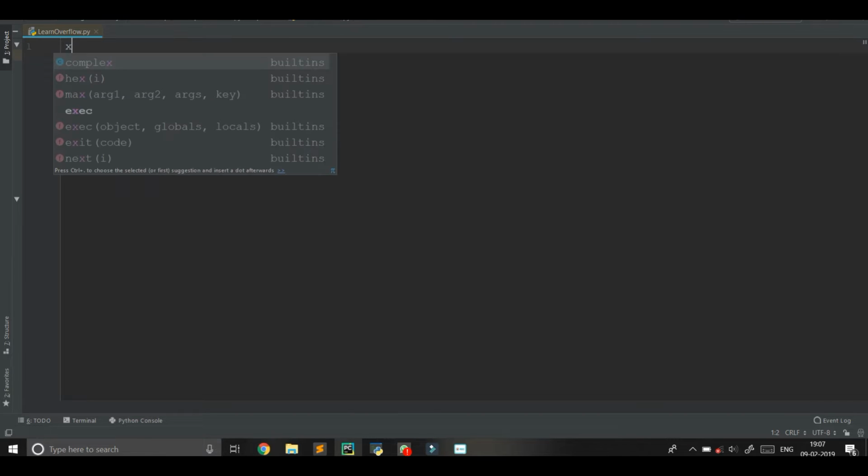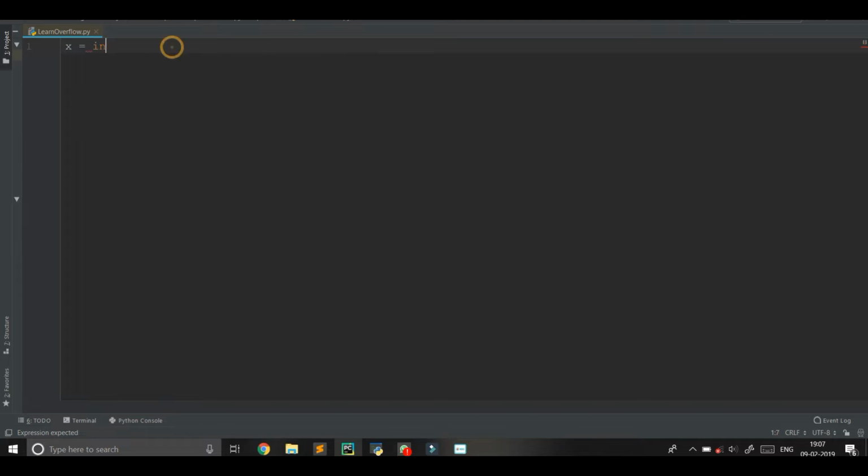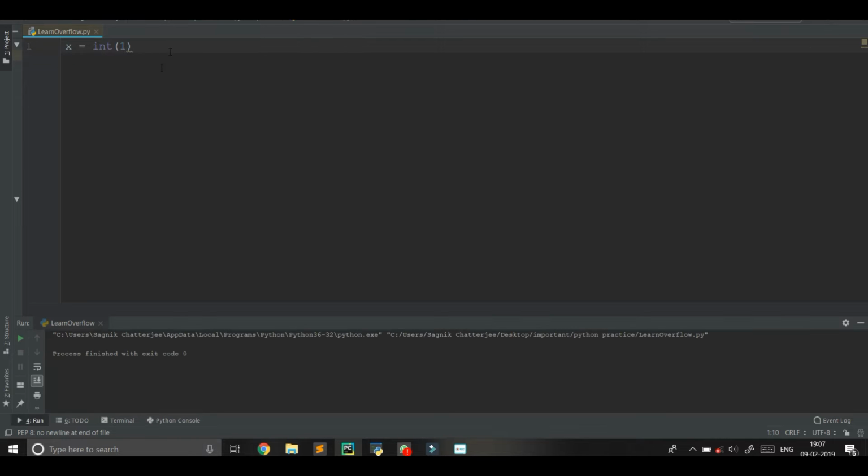Say x equals int(1). I'm specifying x to be integer type 1. So you can understand the difference while we are using int. Let's see what happens. I will explain when there is a difference. Oh, sorry, I need to print it once. Look, print x. It prints me 1.